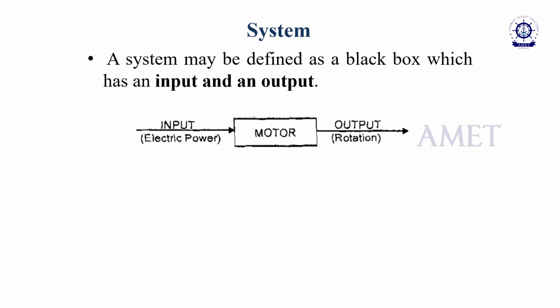In this topic I will introduce what a system is, then we will see what a mechatronic system is, then the other types of systems that exist in industrial as well as domestic applications. What is a system? Generally, in a system we give an input, it is processed, and then it produces the output.